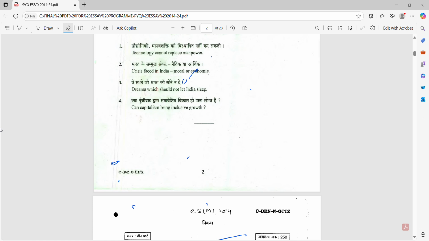The purpose of previous year papers is twofold. Firstly, UPSC has not given us a detailed syllabus. They have given us three lines on essay as a syllabus. And secondly, they have given us the previous year papers.